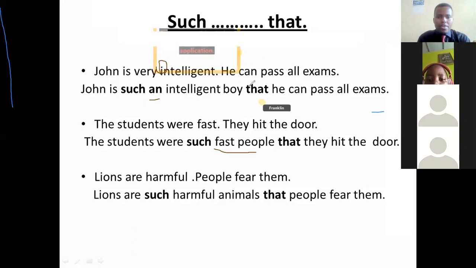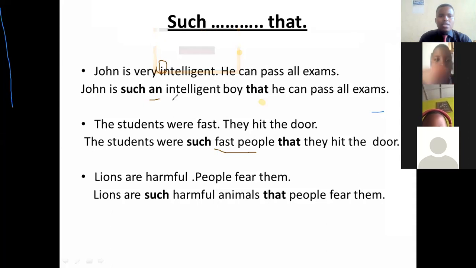This word boy here, you are the one to create it. But when you're creating this word, you make sure it must be corresponding with this subject given here. Then we say, John is such an intelligent boy. The reason I have used boy, I have not used another word, is because John is corresponding with this word. Then we say, John is such an intelligent boy that he can pass all exams.